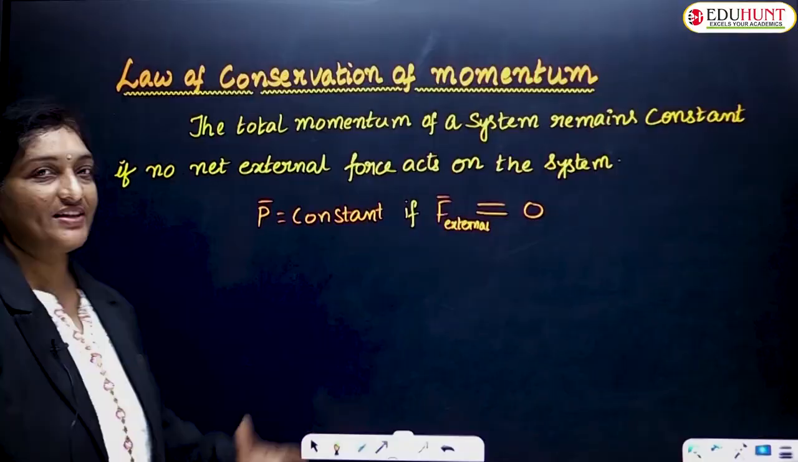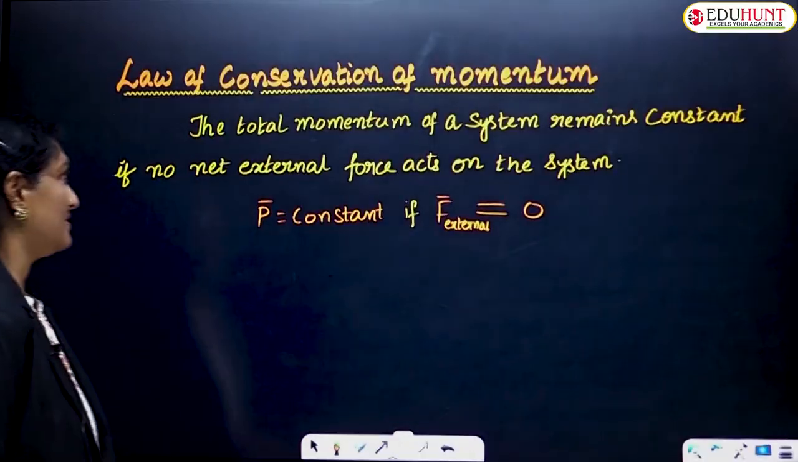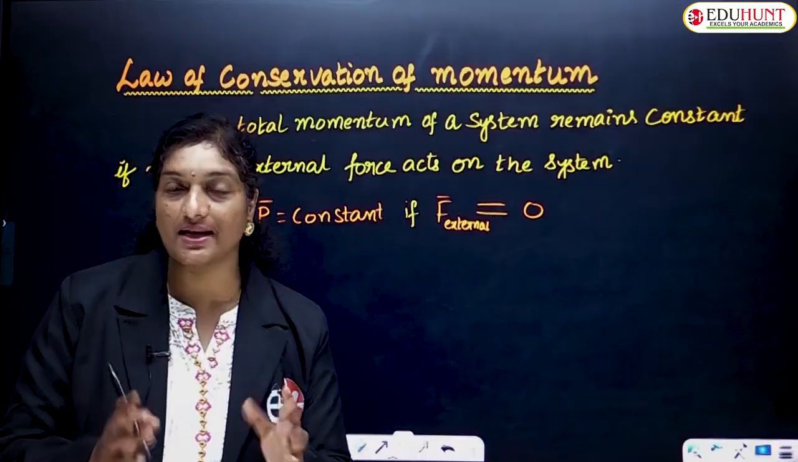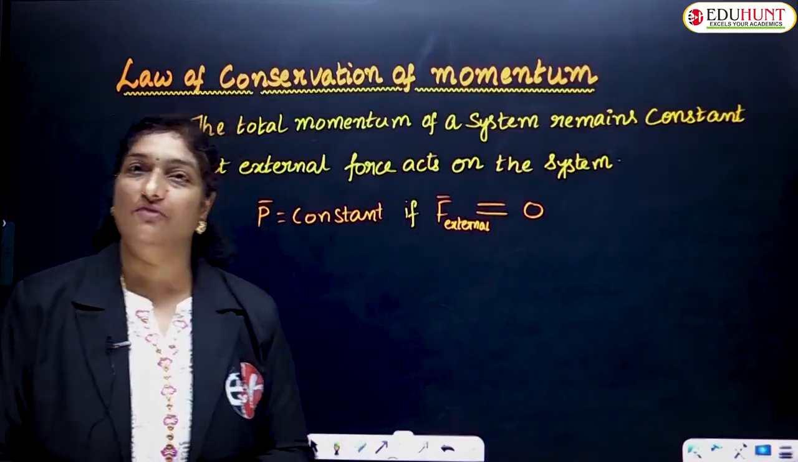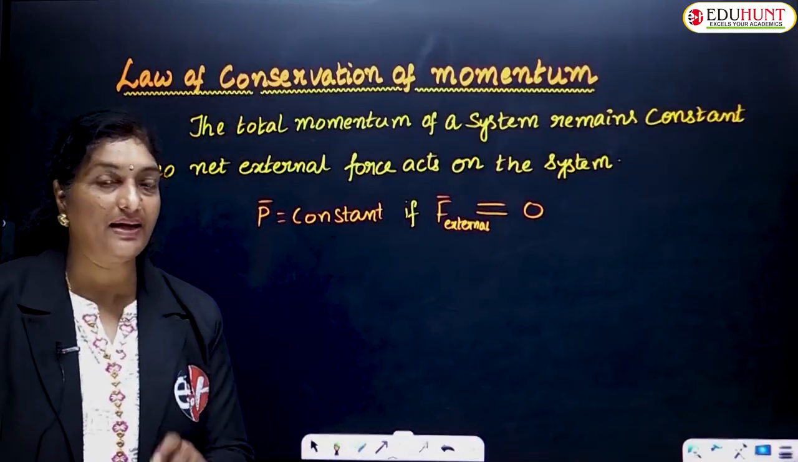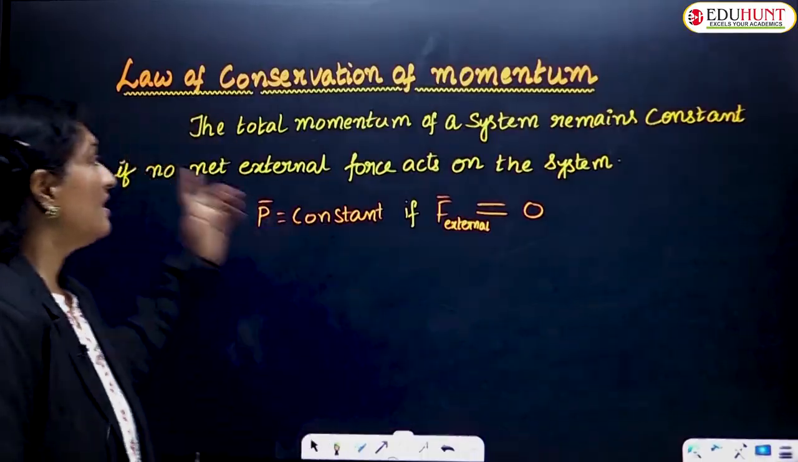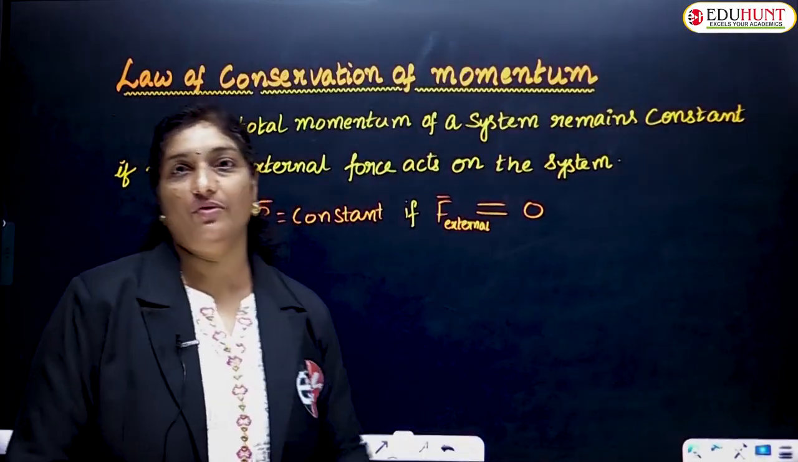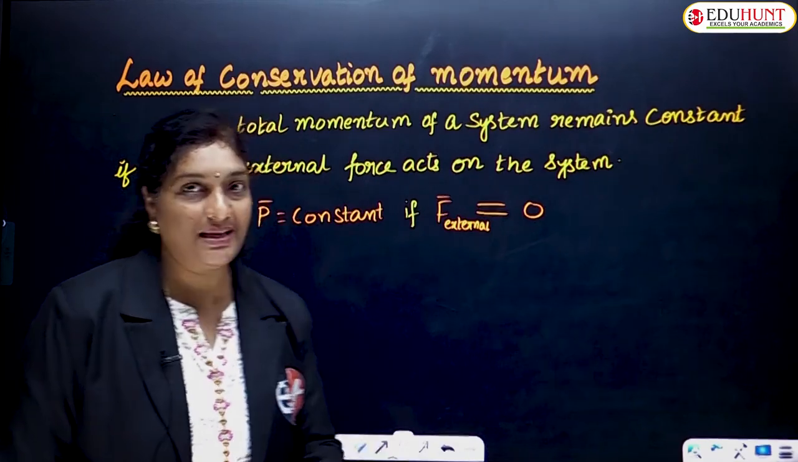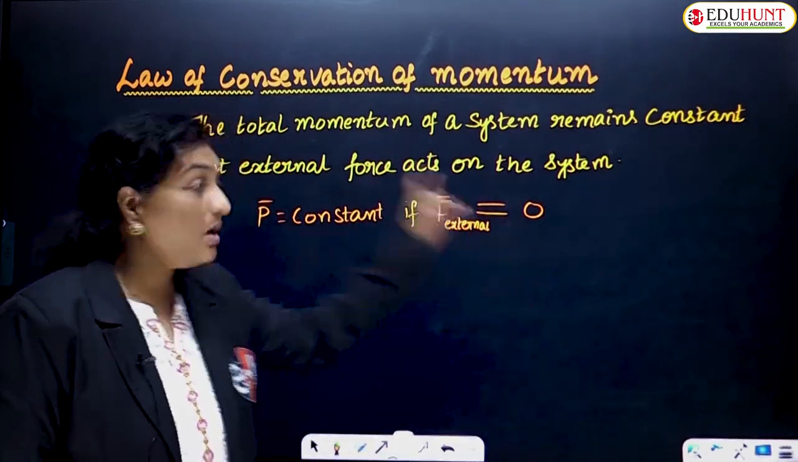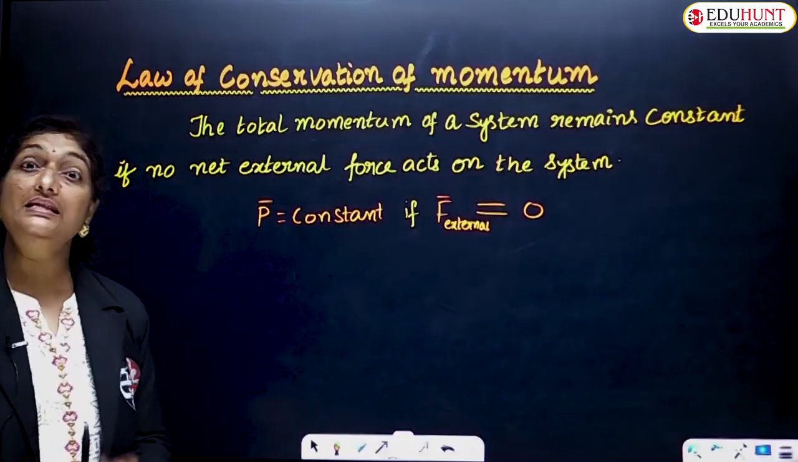So what is this law of conservation of momentum? It states that the total momentum of a system remains constant if no net external force acts on it. I repeat, the total momentum of a system remains constant if no net external force acts on the system. That means if the net external force acting on the system is zero, the momentum of the system remains constant.